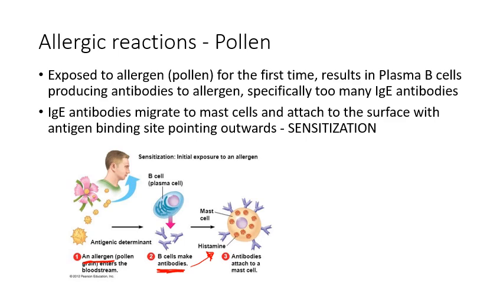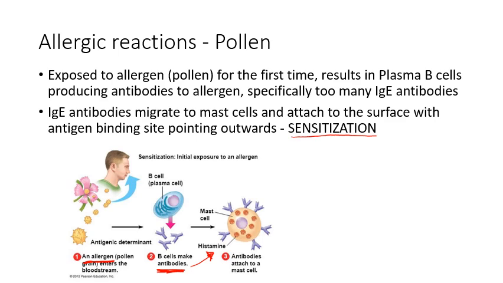Sometimes we can also use the word sensitization to describe those antibodies being attached to the surface of our mast cells. So that's our initial exposure to an allergen. Haven't actually had an allergic reaction yet, we've just been exposed to it for the first time and our mast cells have been primed. It's on our second exposure that we're going to experience that allergic reaction.